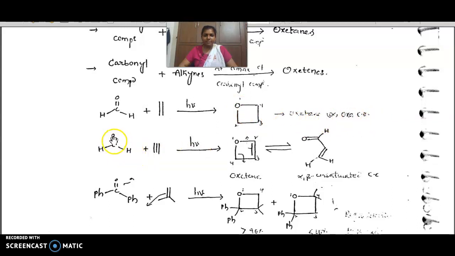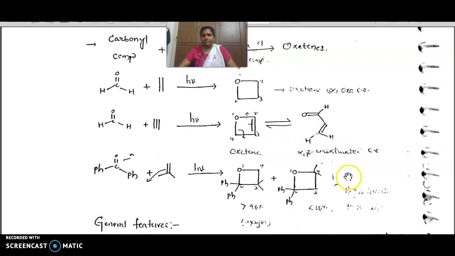Here C double bond O and this triple bond. If the triple bond is here like that, one pi bond will shift here and this pi bond will shift. Then a new bond forms between this carbon and this oxygen, and this carbon. Here one pi bond is involved in cyclization, another pi bond remains in the ring. That's why you get an oxete, which is unstable. The 4-membered ring with the double bond will be cleaved into alpha beta unsaturated carbonyl compounds. Alpha beta unsaturated carbonyl compounds are formed by the cleavage of this.